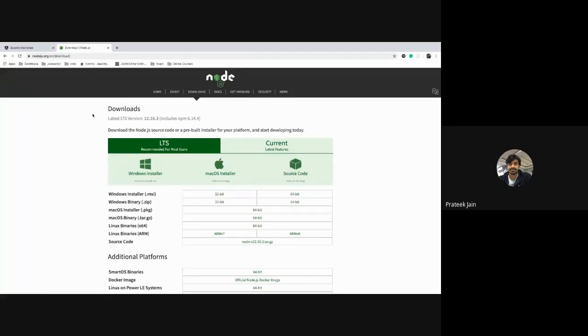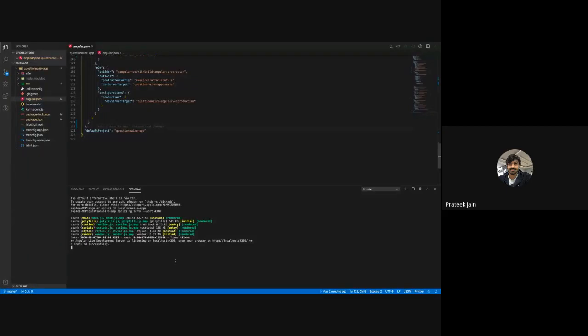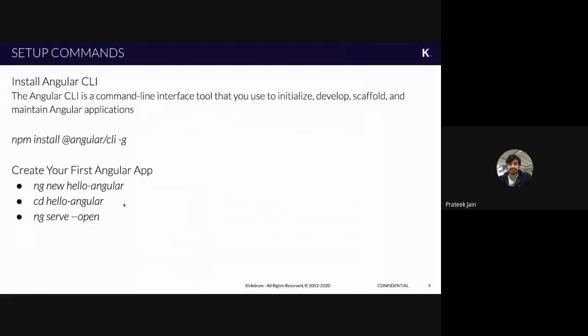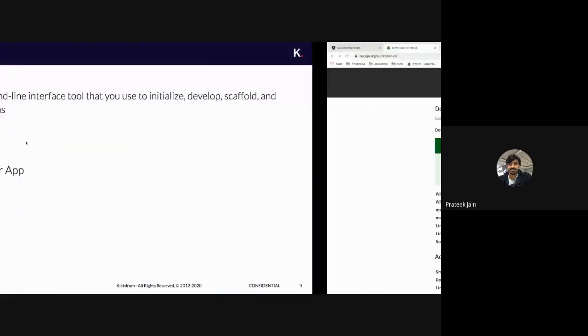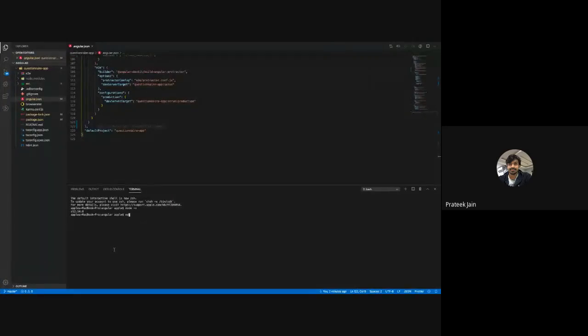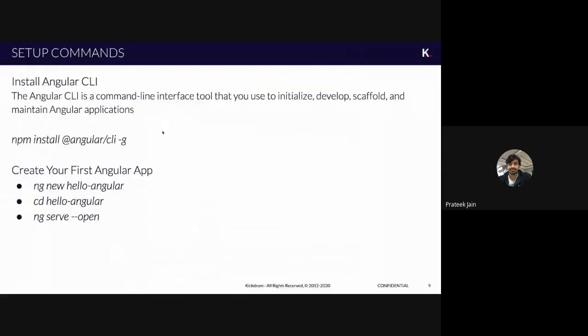Once you have installed it, you can type the command node -v, and you will see a version come up. This is the version of Node on your machine right now. Once you install that, you will have npm access. When you write npm -v, you see another package manager. Just to tell you the full form, npm is node package manager. Whatever packages we use to build the application, or that Angular uses behind the scenes, come from npm, the node package manager.